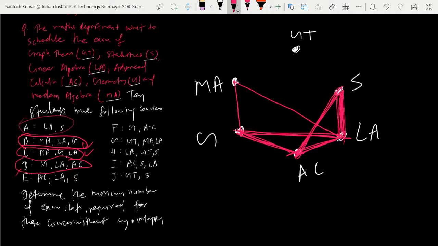Fine. If I do something wrong, you can tell me. For F, geometry and advanced calculus are already joined. So done. For G, graph theory, modern algebra, linear algebra. You can join them.